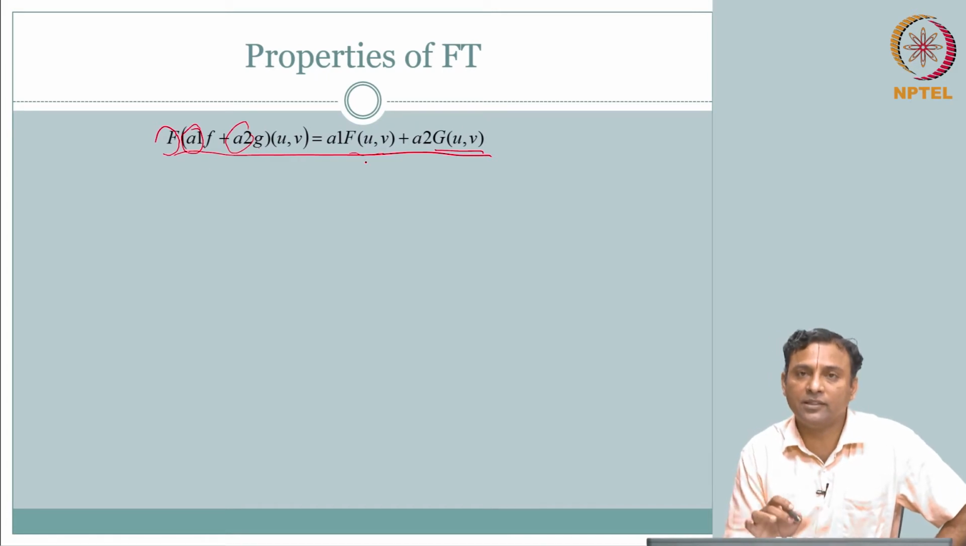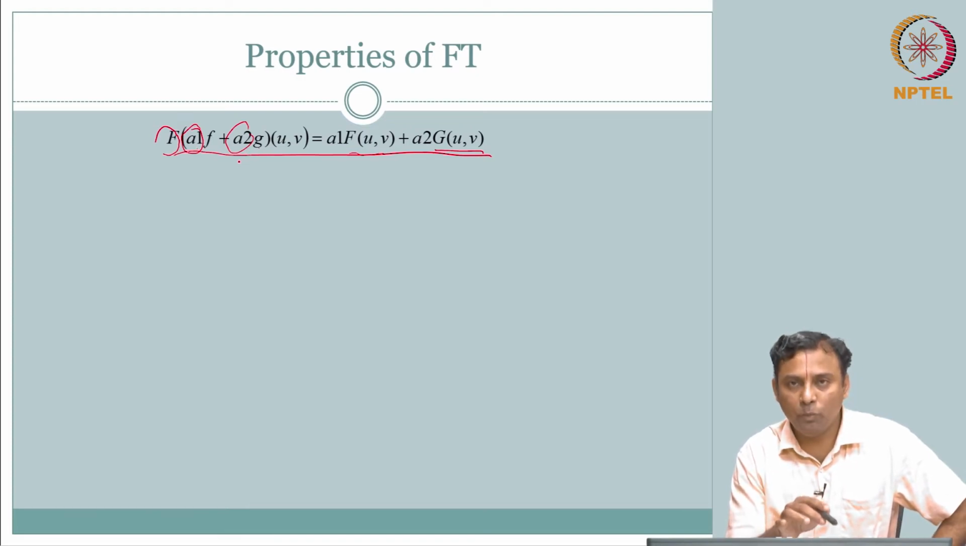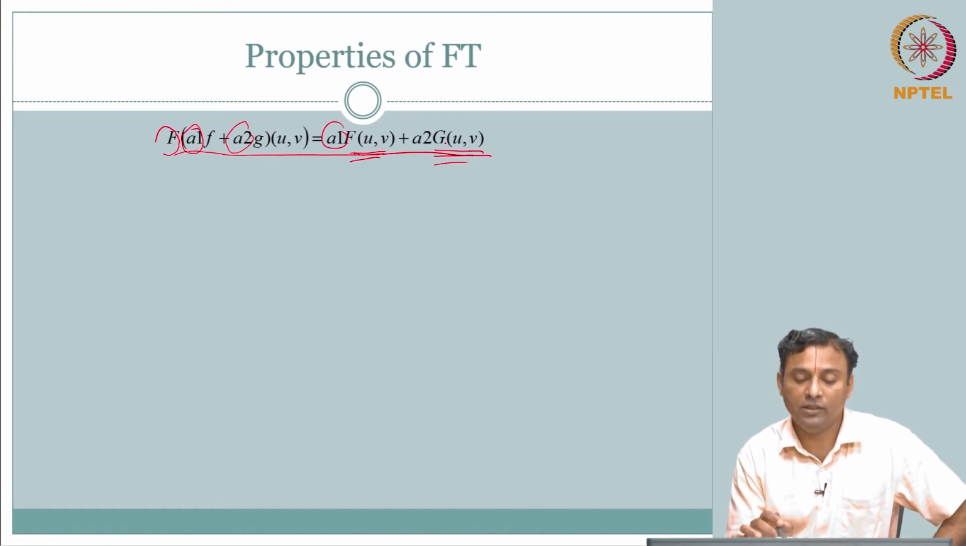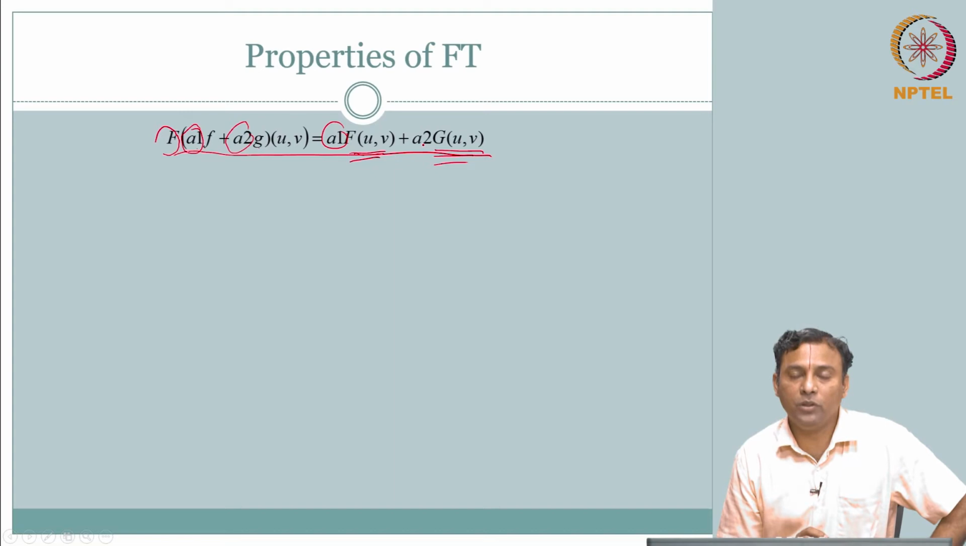So, does this ring a bell? When I give input as a weighted sum of two functions, the output is the sum of the outputs of the individual ones through that system, weighted by the corresponding coefficients. What is it?